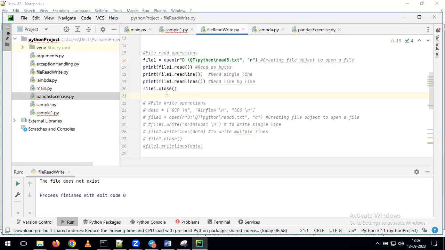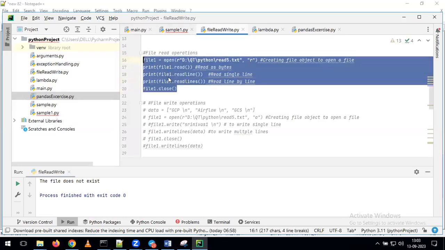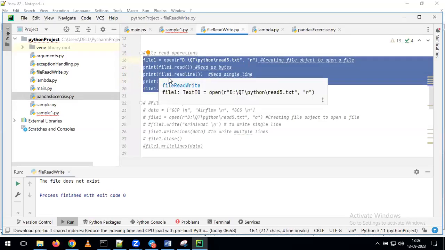Once you see the error, don't think the script is just giving the error. What is the reason for this? Because you need to create your own file and maintain the file in the path. Otherwise, whatever path you have the file in, please give that path only. Without changing this path, if you blindly run the code, obviously you are going to get the error. By seeing that error, don't assume that the script is at fault.